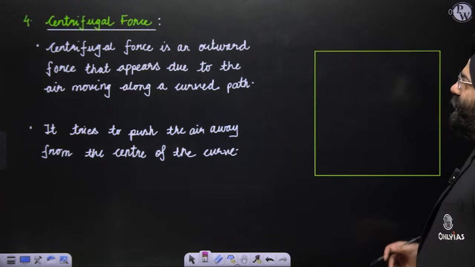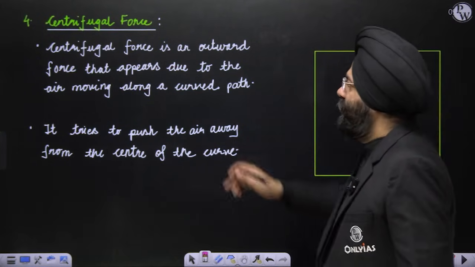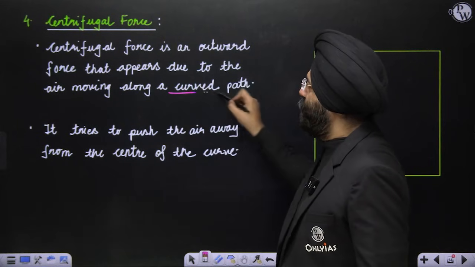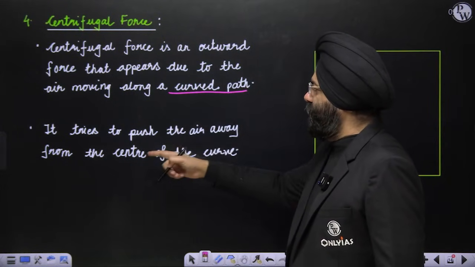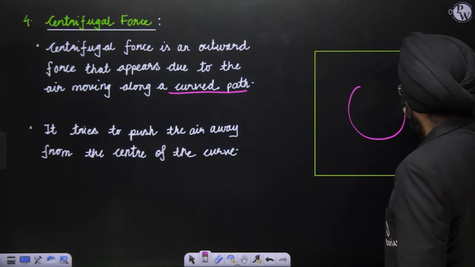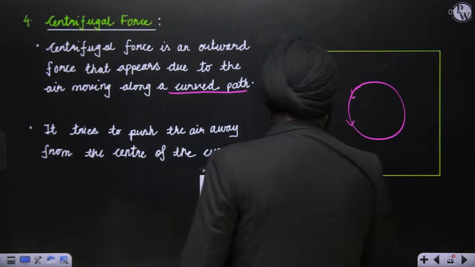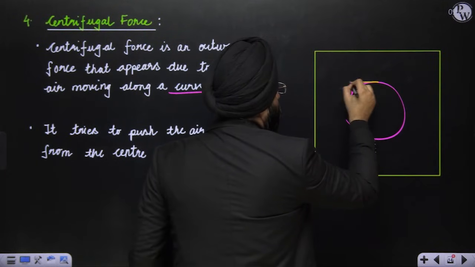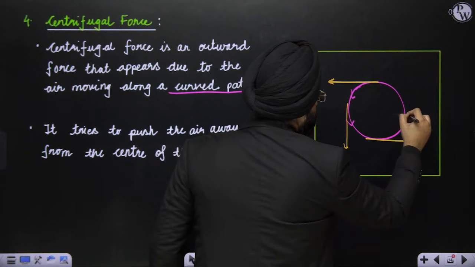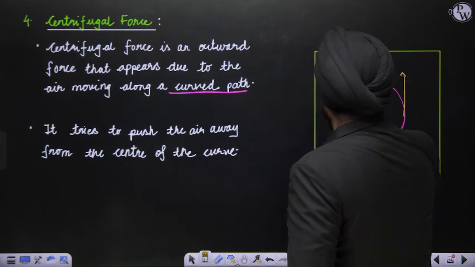Okay. Last comes centrifugal force. Now, centrifugal force is an outward force that appears due to the air moving along a curved path. It tries to push air away from the center of the curve. Now, supposingly, some wind is moving in a circular path. You know that whenever you are moving in a circular path, there is an outward force that is exerted at every point. This is known as centrifugal force.